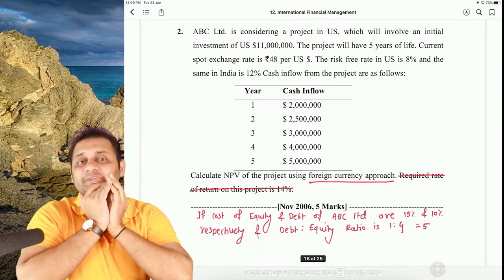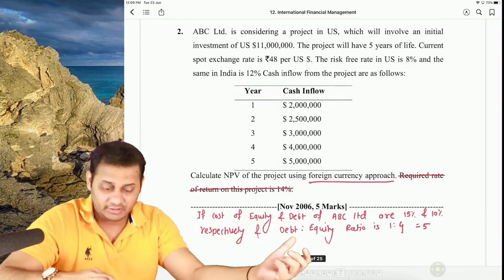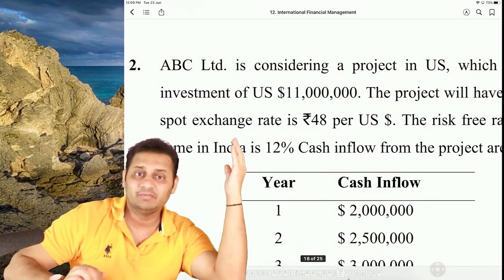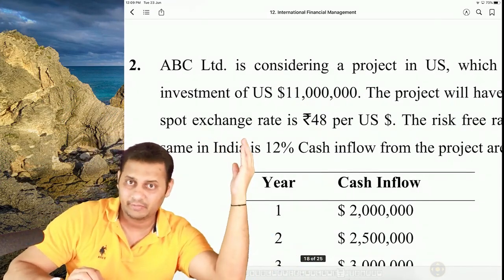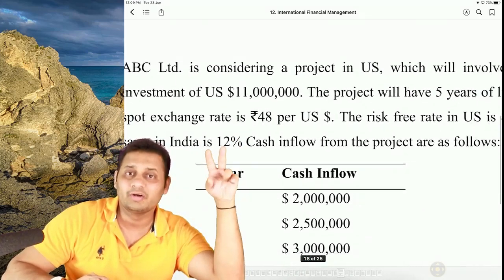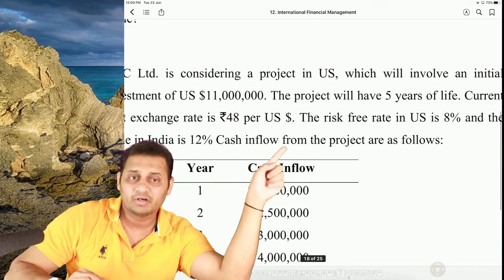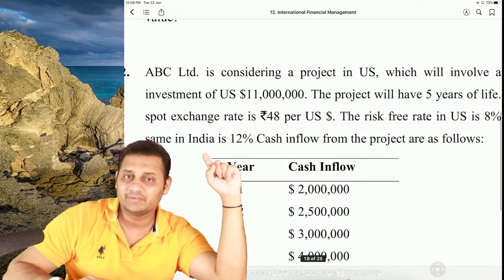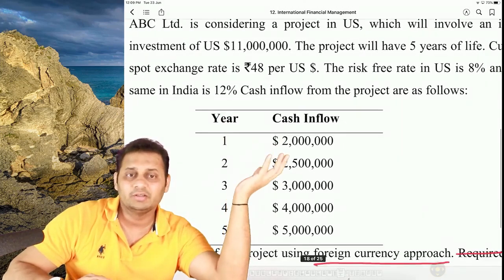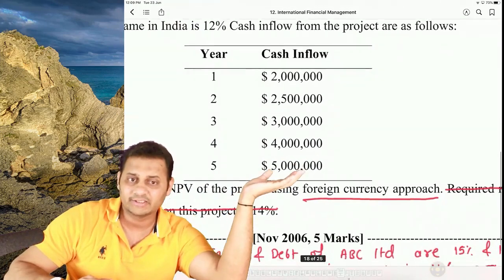So if you remember, this question is all about an Indian company going to America and investing there. They wanted to invest around $11 million in America. The spot rate was 48 rupees per dollar and there were two risk-free rates. For the US it was 8%, for India it was 12%. So they started a project in America, and those were the cash flows in America for the next 5 years.